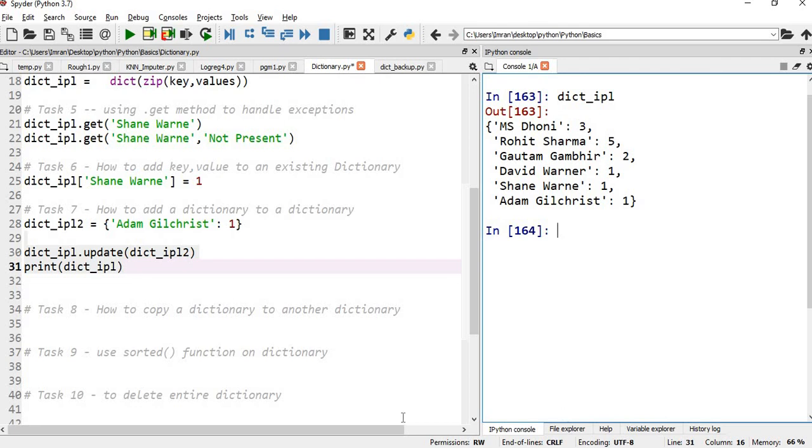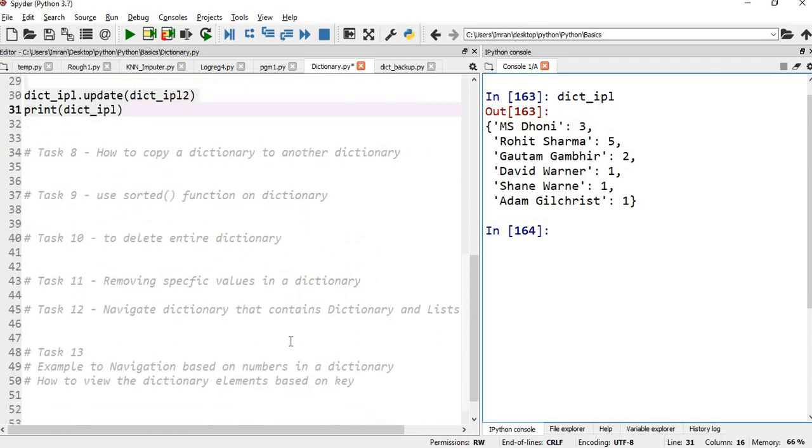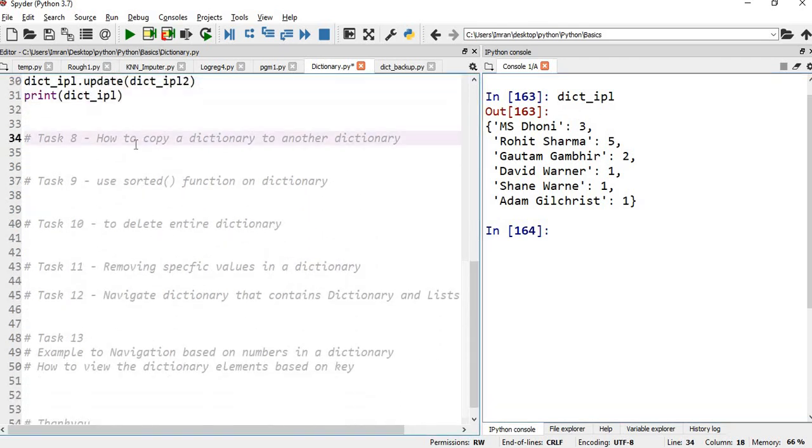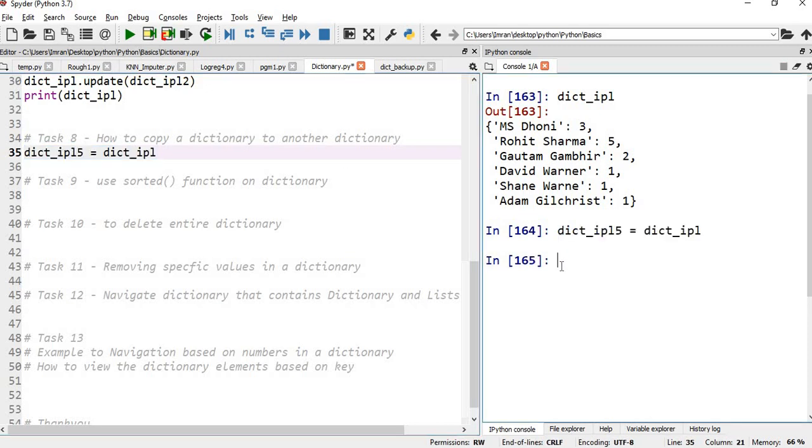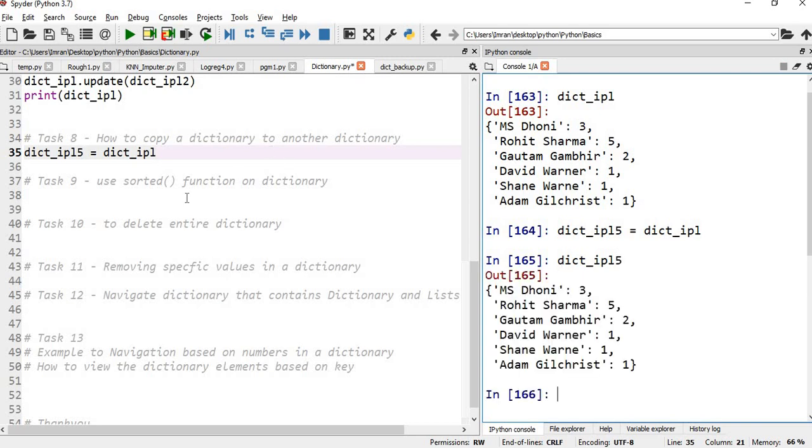Now the next task is how to copy a dictionary to a dictionary. So this is my existing dictionary. I'll say dictionary underscore IPL5 is equal to dictionary underscore IPL. So you can see here dictionary underscore IPL5 is this. Now we will use this. Till here I believe you are fine.